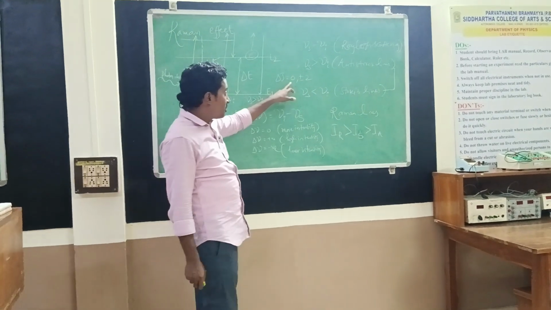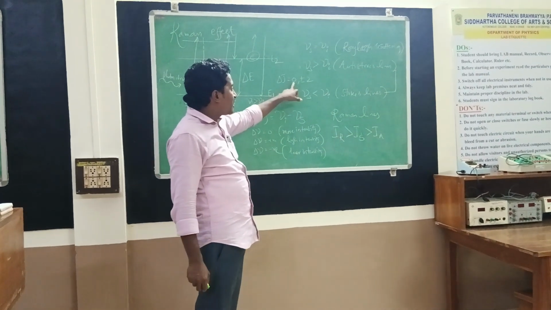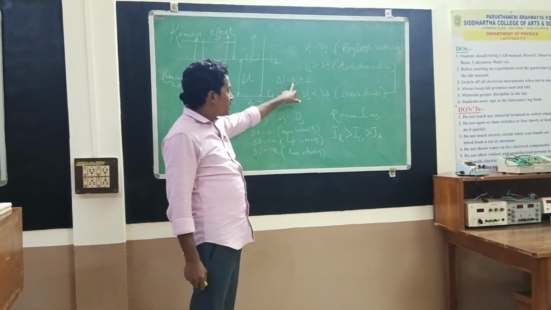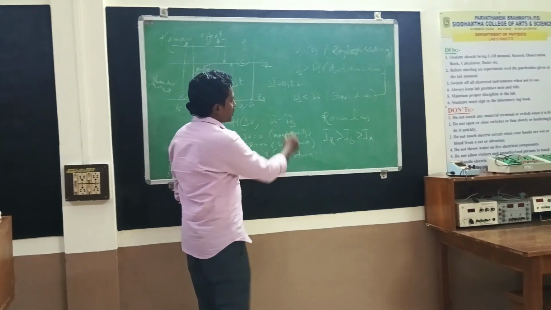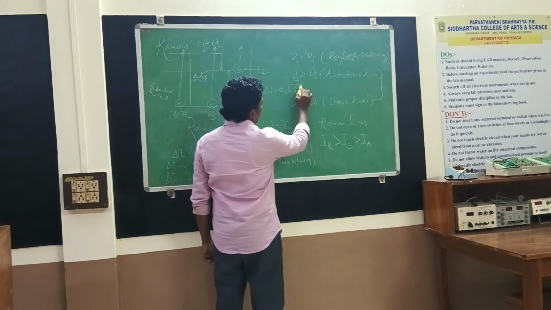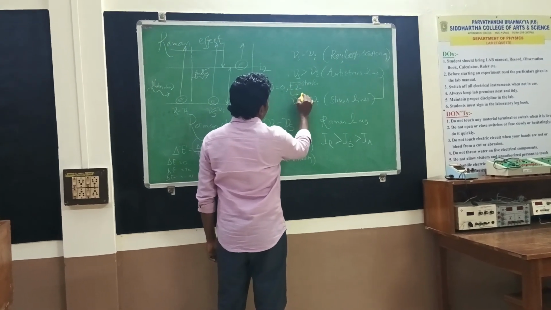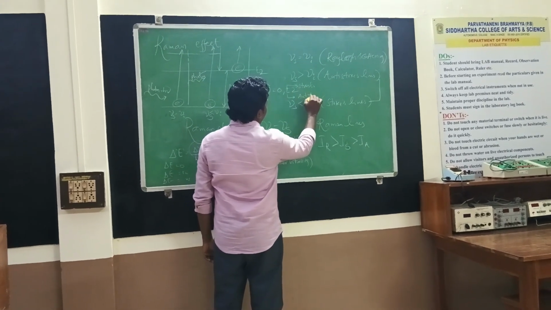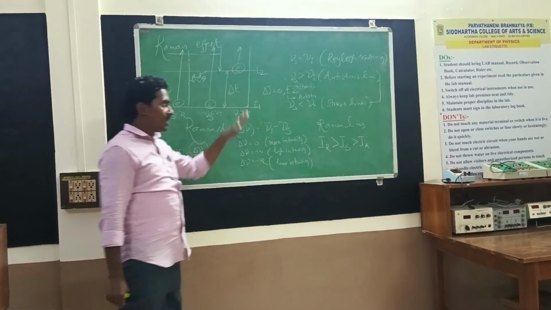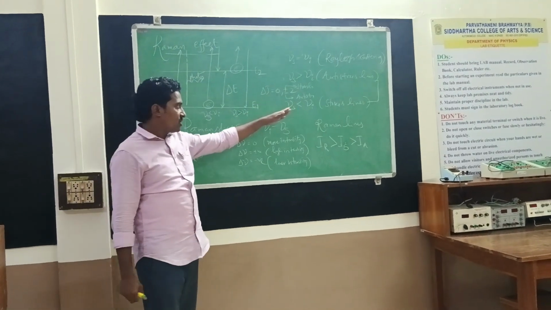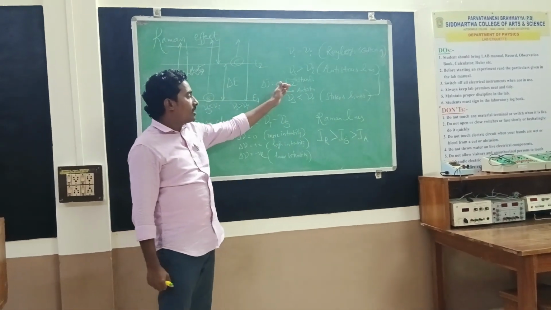ΔJ equal to 0 is Rayleigh scattering, for which ν_s is equal to ν_i. Plus 2 is for Stokes line transitions, and minus 2 for anti-Stokes line transitions. The remaining are forbidden.